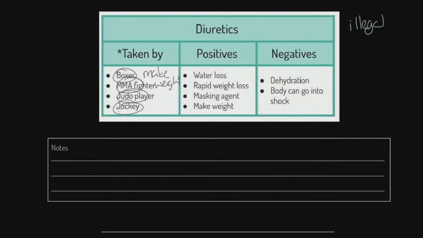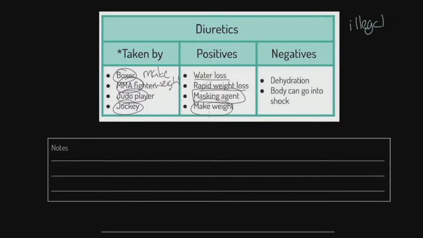A jockey who needs to be light to get on a certain horse to meet a certain handicap. I don't know if you know much about horse racing, but they need to potentially be a certain weight as well. So what does it do? It causes water loss, rapid weight loss because of that. It's also used as a flushing agent, okay? It flushes the system of masks other drugs. So you'll often see diuretics being used after other performance-enhancing drug use.